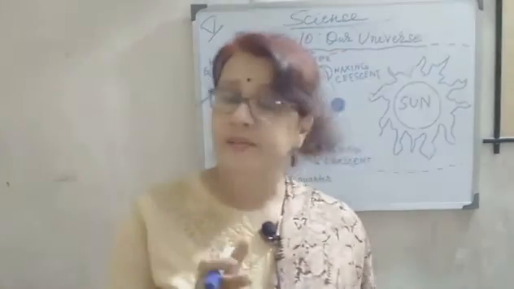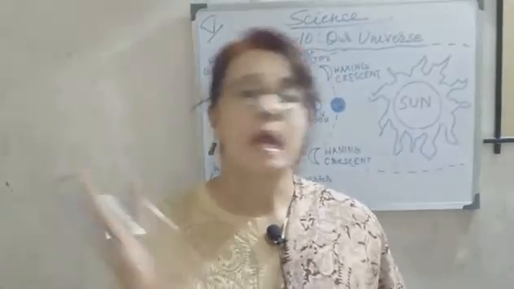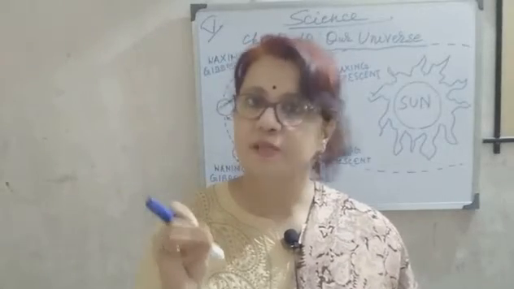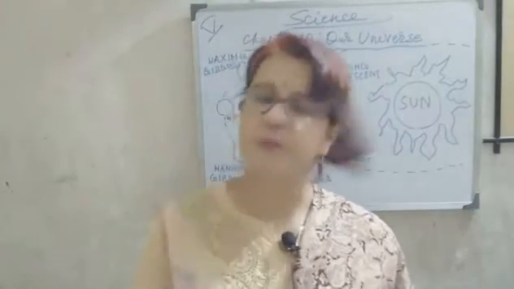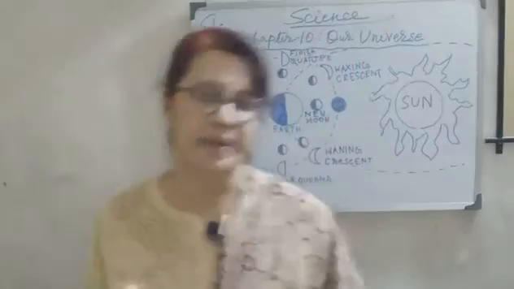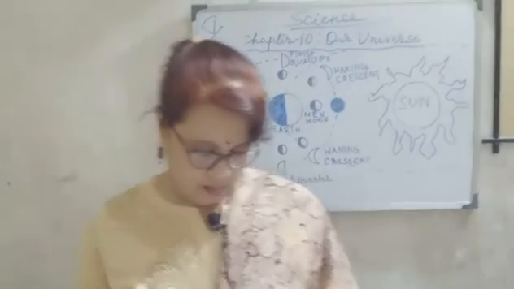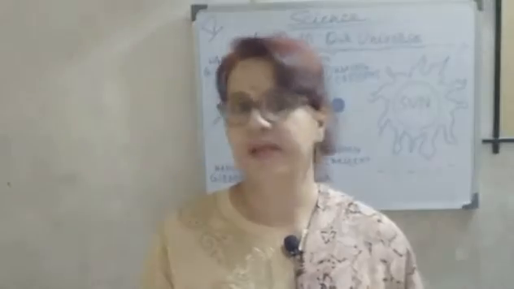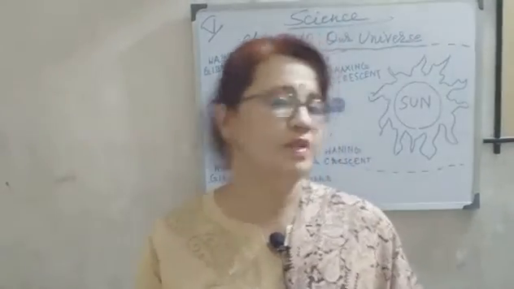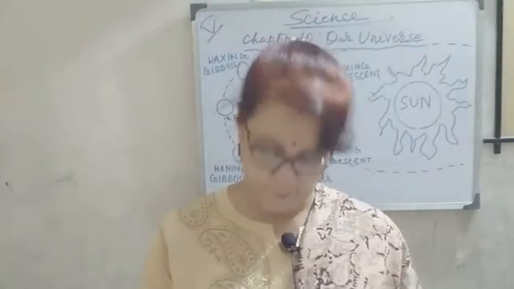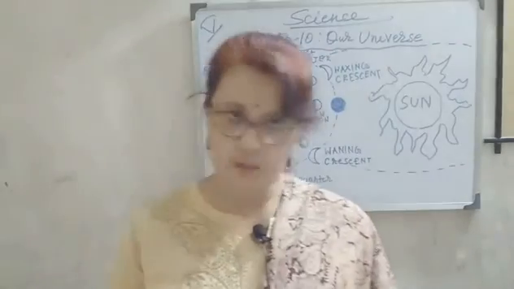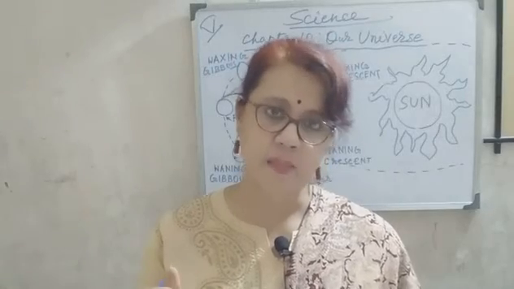And always remember that all these heavenly bodies have a particular fixed path, that is called an orbit. And you know, all the planets and satellites are opaque bodies. That means they do not have their own light. Only the reflection of the sun's light gives them light.